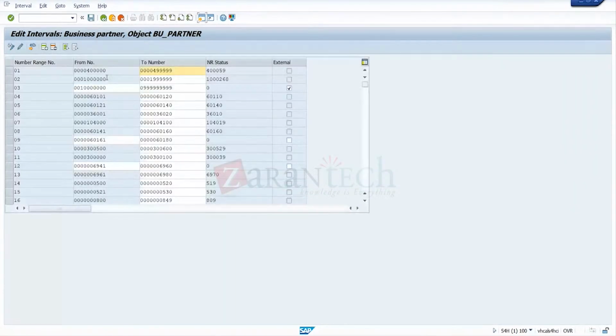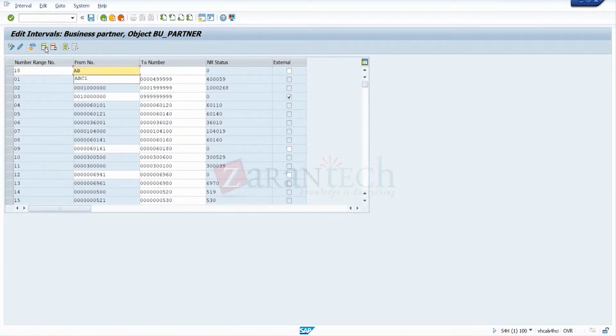So change interval. So insert interval 18. Here also maintain the same thing, or it can be different. I'll maintain the same thing, ABC1 and ABC10. Okay, so marker external. Maybe this I can change. I'll make it BCD1 and BCD10. It can be the same also, just for the thing I'm taking. It's external. So now interval is 18.